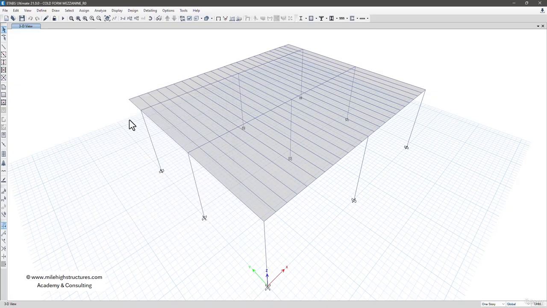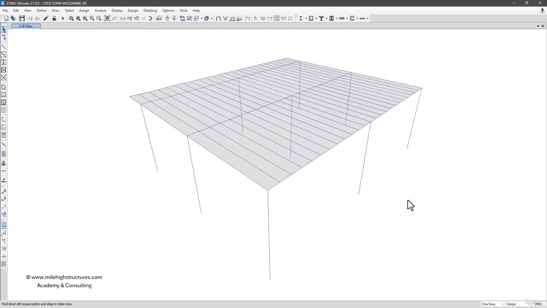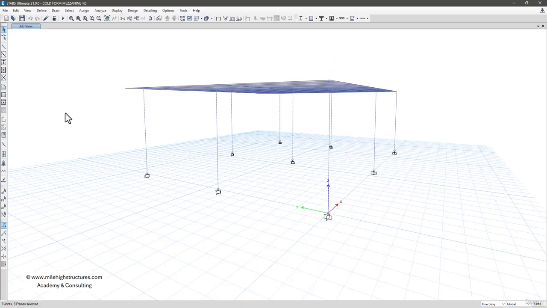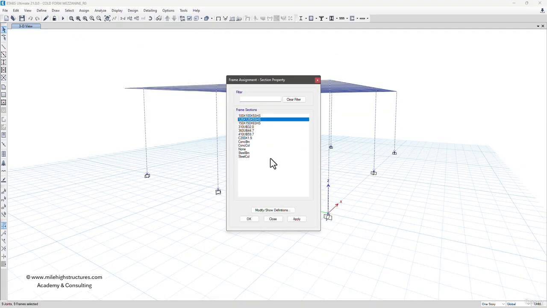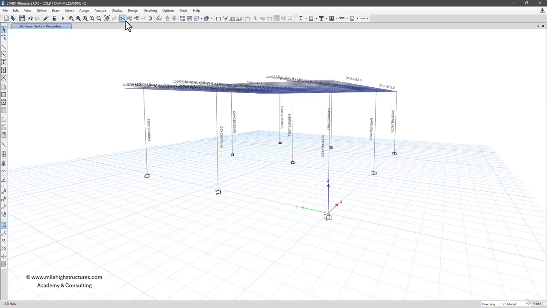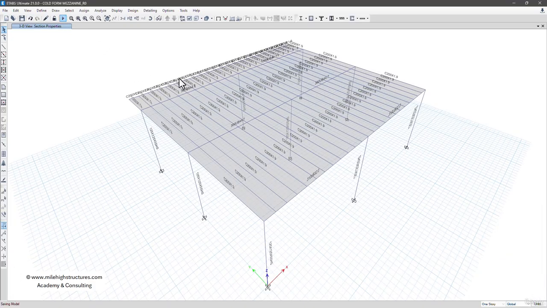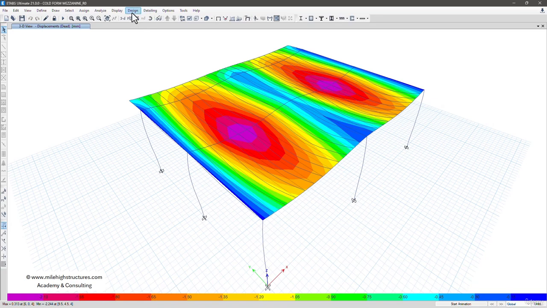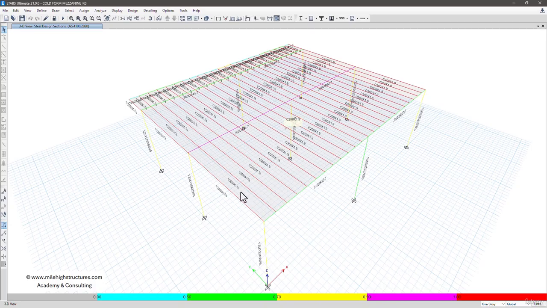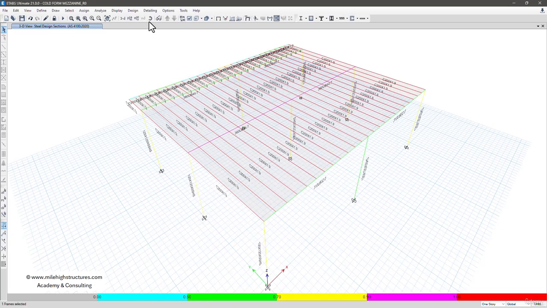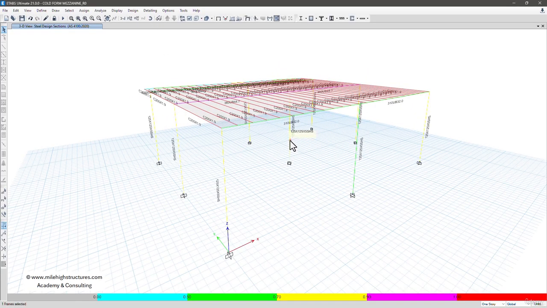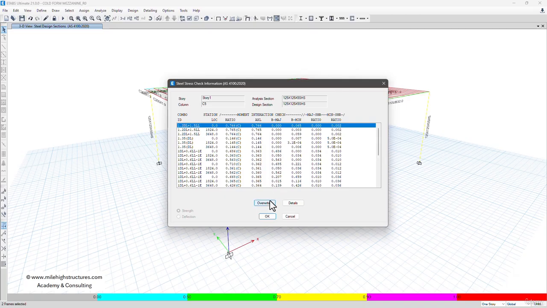So what we can do is rotate this model, select all the column sizes here, go to assign, frame and section properties, and select 125 by 125 by 5. Again run the analysis, go to the steel frame design and start design check. Now we can see that all the ratios are in yellow. It is around 0.773, and they are governing in the earthquake also. Here also it is approximately 0.766.